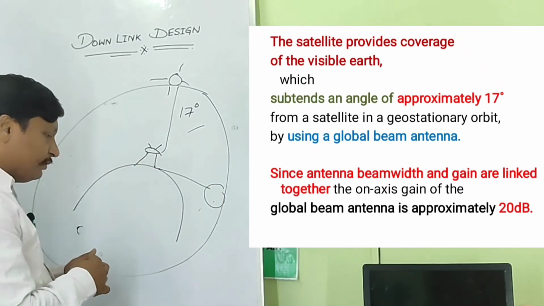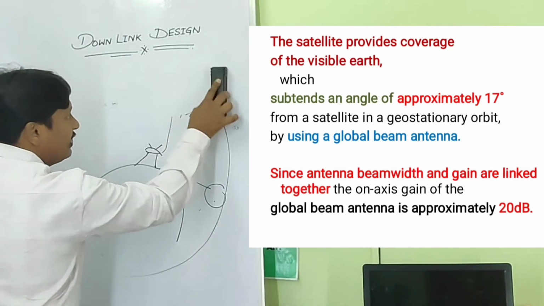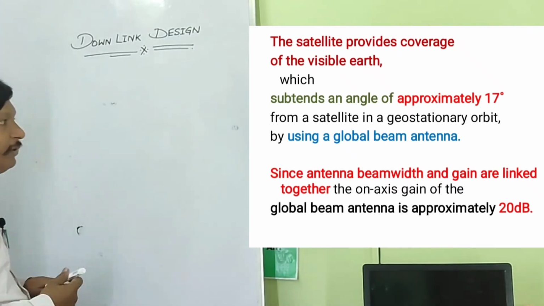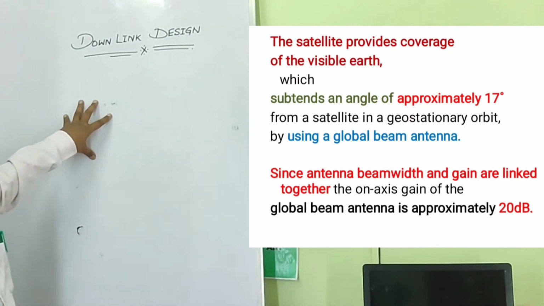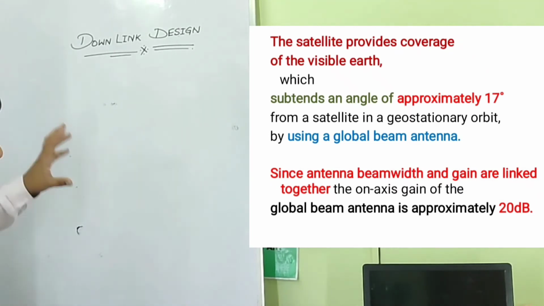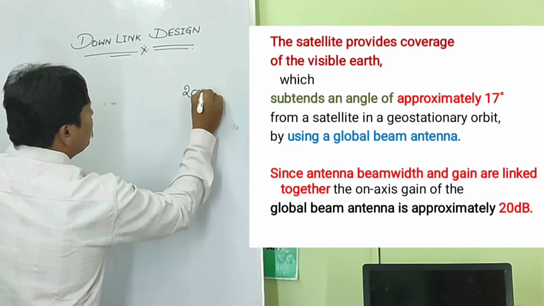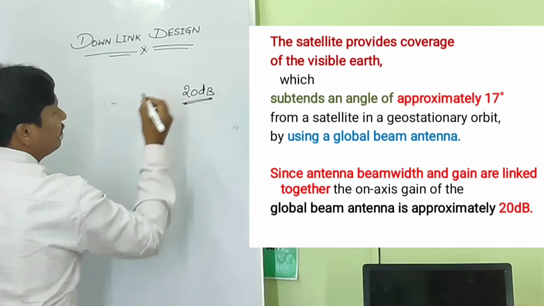Therefore, we are talking about global beam antennas. It is for a geostationary satellite with global beam antennas. Therefore, the antenna beam width and gain are very important points in estimating the link budget. And also, the global beam antennas have approximately 20 dB gain.